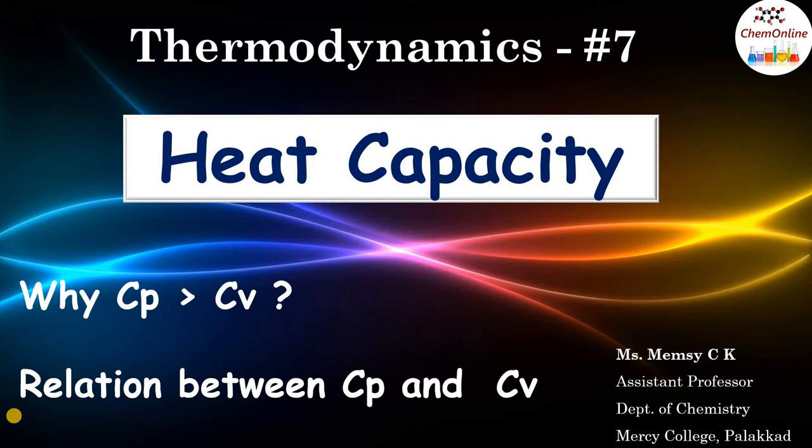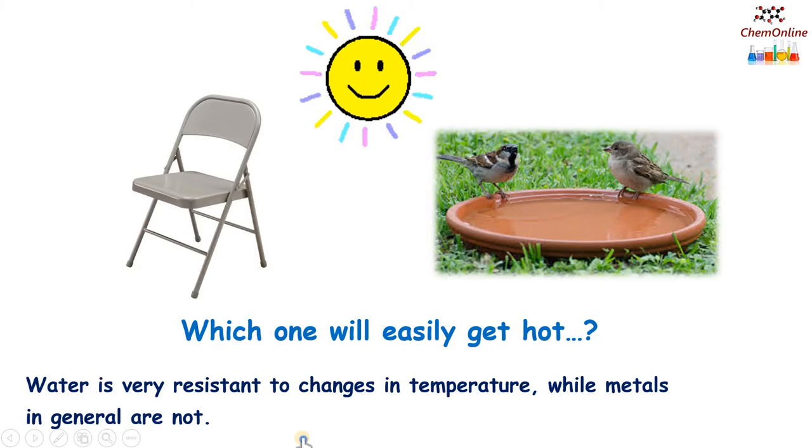Dear students, in this class we will discuss another important concept in thermodynamics, heat capacity. Different substances respond to heat in different ways. For example, a metal chair is kept outside under the sun. Some water in a pot is also kept outside in the sun. So among these two, which one will easily get hot?